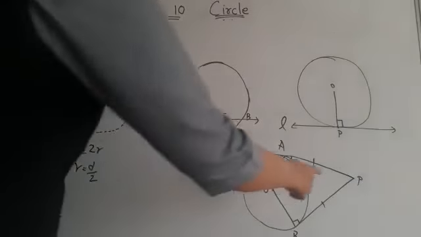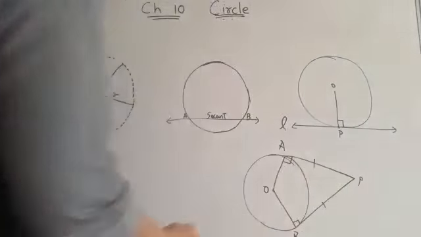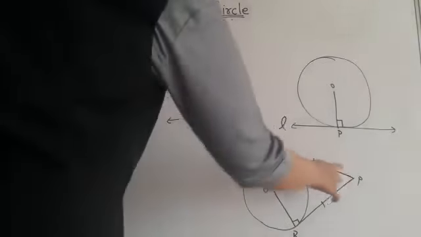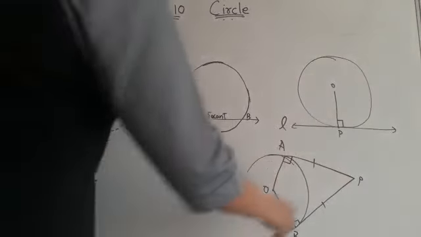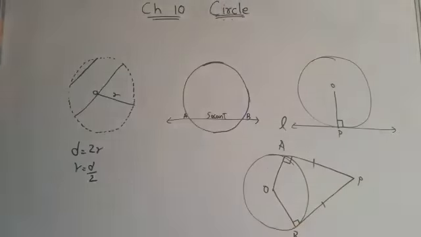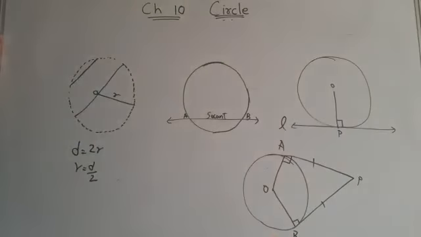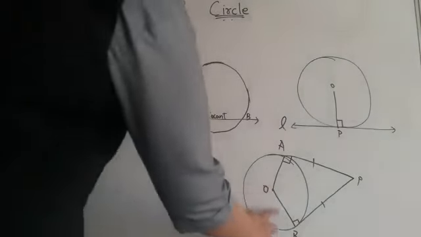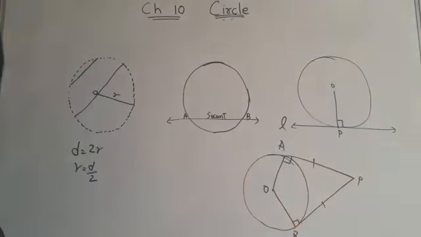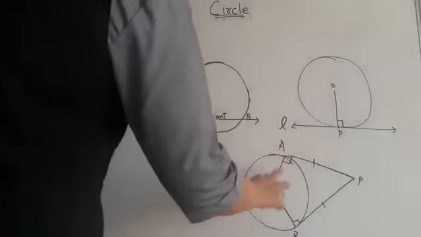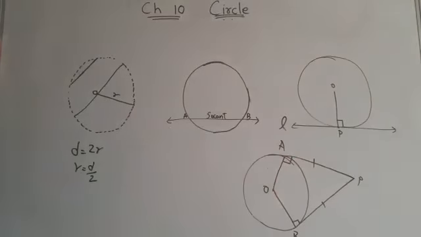As I told you, PA and PB are known as the tangents, because this line intersects the circle at point A and this line intersects the circle at point B. Now here OA and OB are the radii. As I told you just now, the radius and tangent intersect at 90 degrees. Similarly, this is the radius, this is the tangent, and they intersect at 90 degrees.